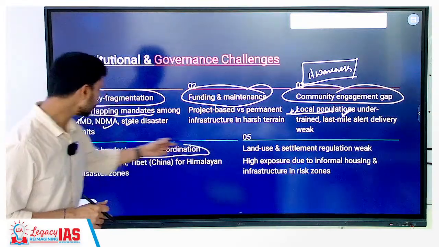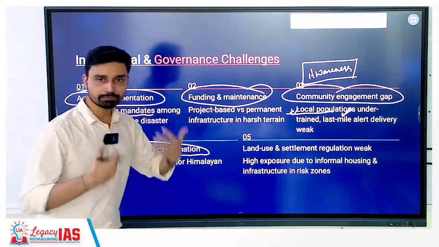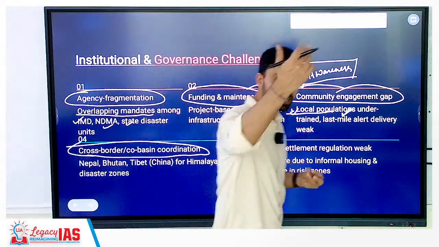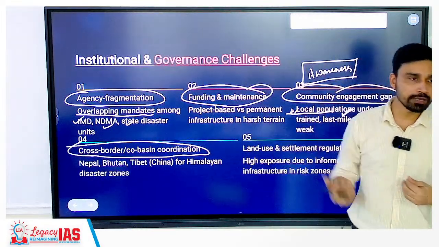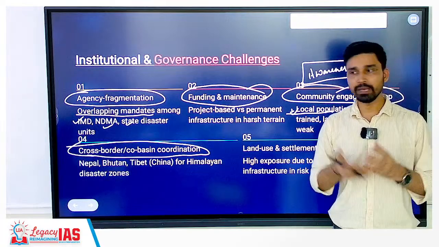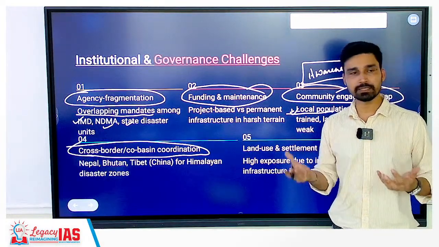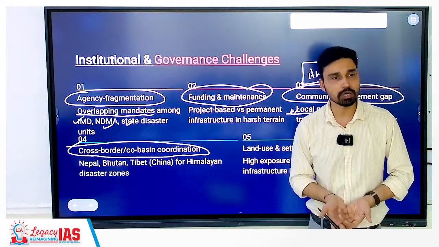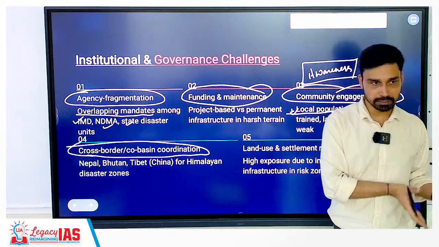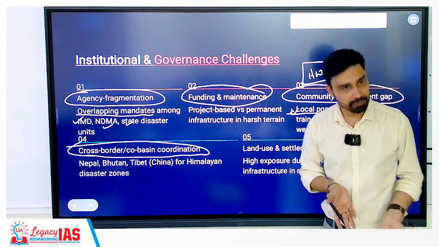Cross-border co-basin coordination also becomes challenging, because we know that Pakistan and China are many times not willing to share hydrological data. So many times we are caught off guard, because we are not able to know the volume of water in the Brahmaputra river, the water volume in the Satluj river, or the Indus river.